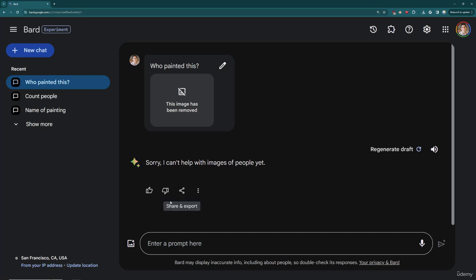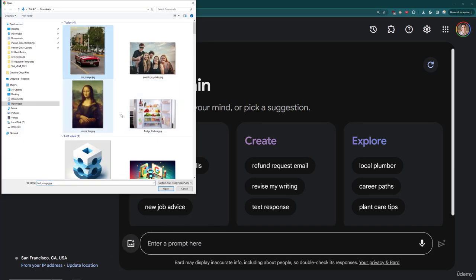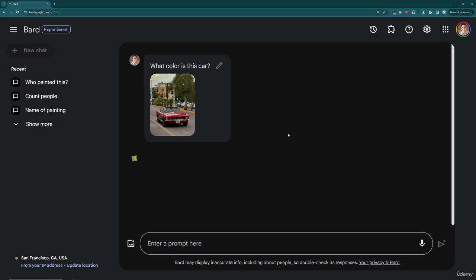Let's try an image that doesn't have a person in it. Okay, so let's try a new chat using an image that we know doesn't have people in it. So for example, I have this test image of a car, and I'm going to ask it, what color is this car? And I will go ahead and wait for a response. So we shouldn't have any problems here. There's no person in this image.